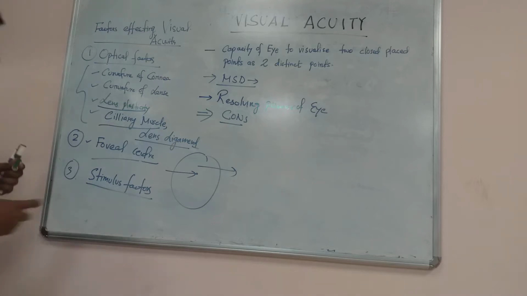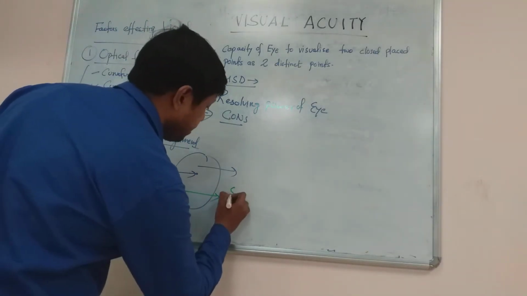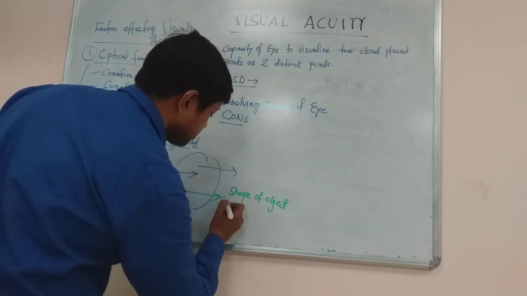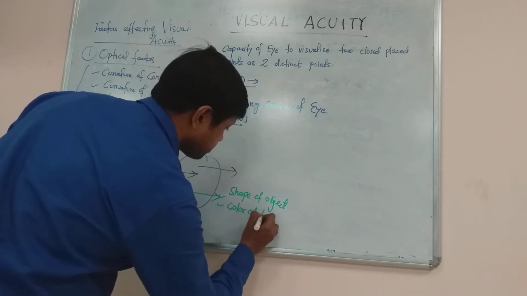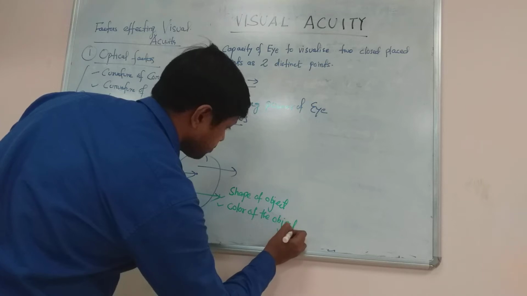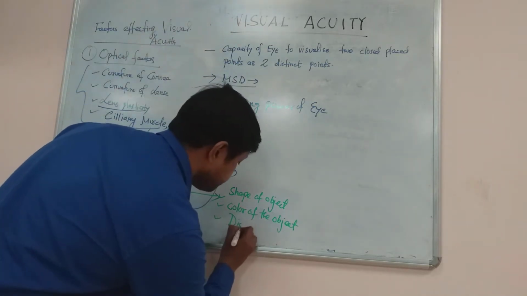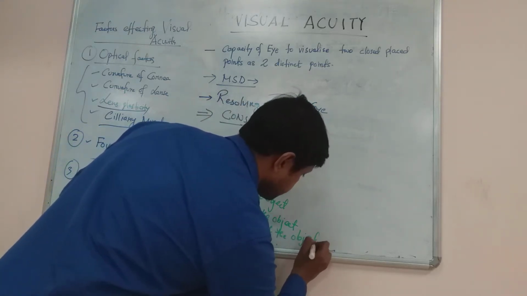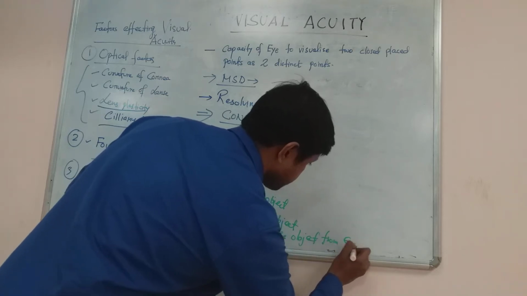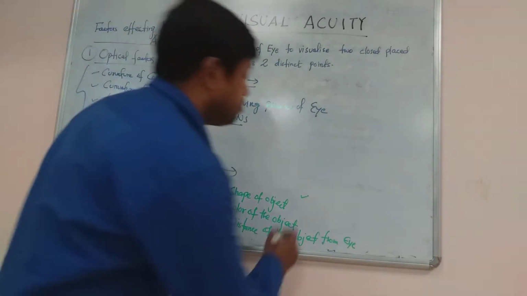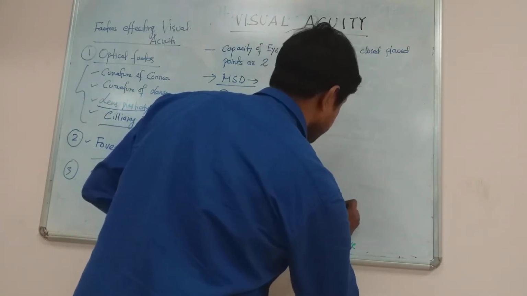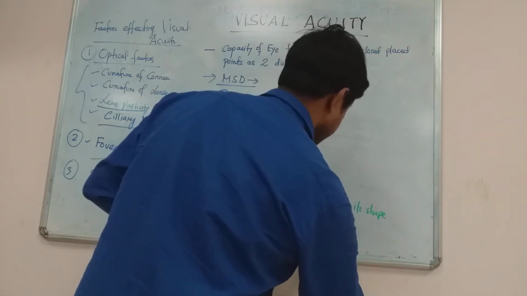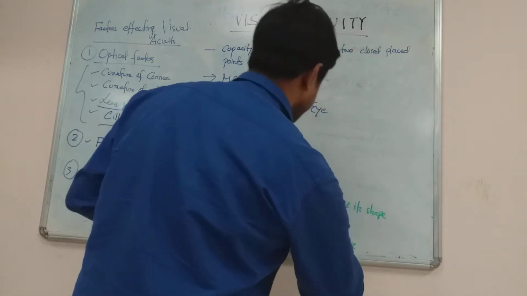Stimulus factors: number one, you can write the shape of the object, then the color of the object, then the distance of the object from the eye, then the border and its shape, and duration.